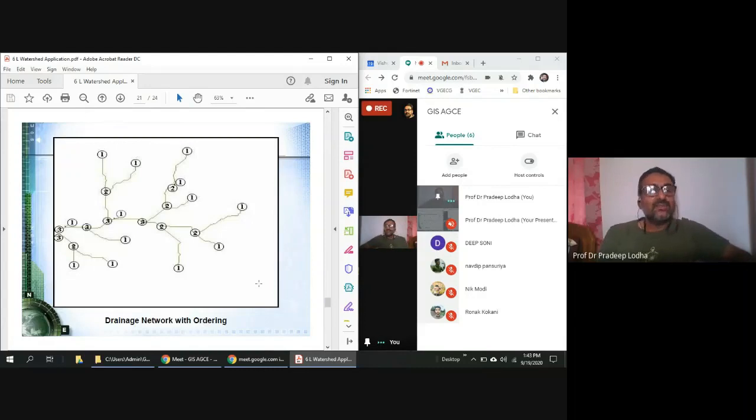So if I draw a watershed here, then these are also junction points. You look at these, they also become pour points. These also become pour points. And suppose this 2 is a pour point within the watershed, then it will decide that this is a sub watershed here. Surrounding this drainage there would be its sub watershed. Likewise, if I take this one and this drainage 1 to 2, it will have its own sub watershed. And sub watershed again depends upon the threshold value.